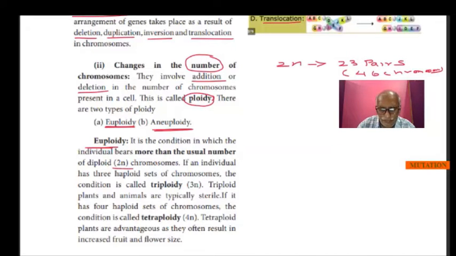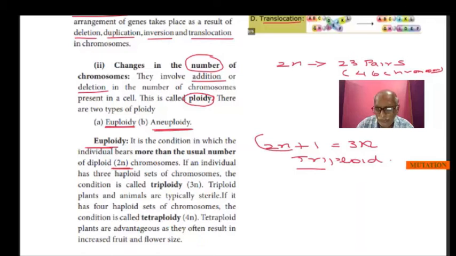We know that 2n is the basic number in any organism. Sometimes this 2n will be added by 1 set, so it will become 3n. Tri means 3. So to the basic 2n, one set of chromosomes is added, it becomes 3n.